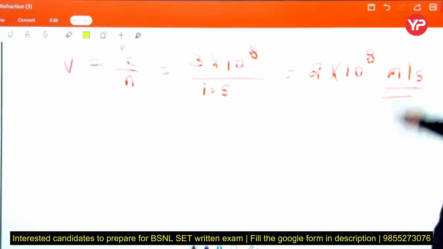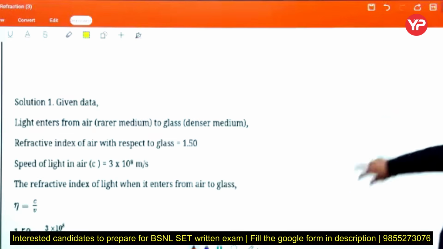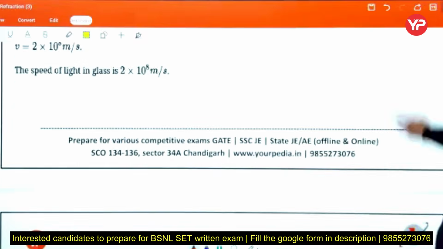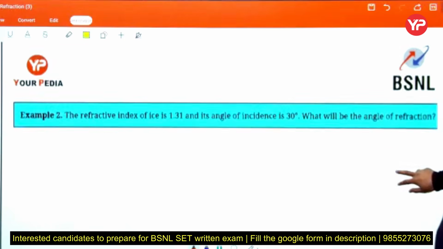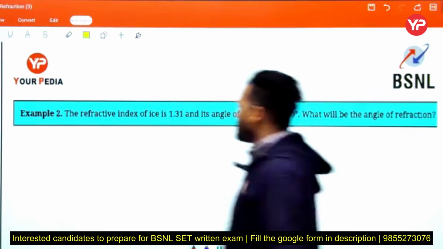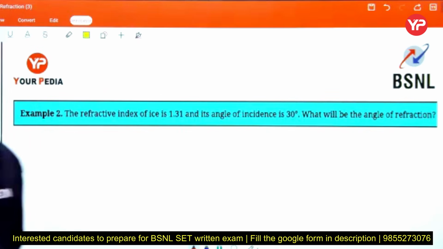Next, this is the solution. This is the proper solution. See, the refractive index of ice is given. And the angle of incidence is 30 degrees. What will be the angle of refraction?